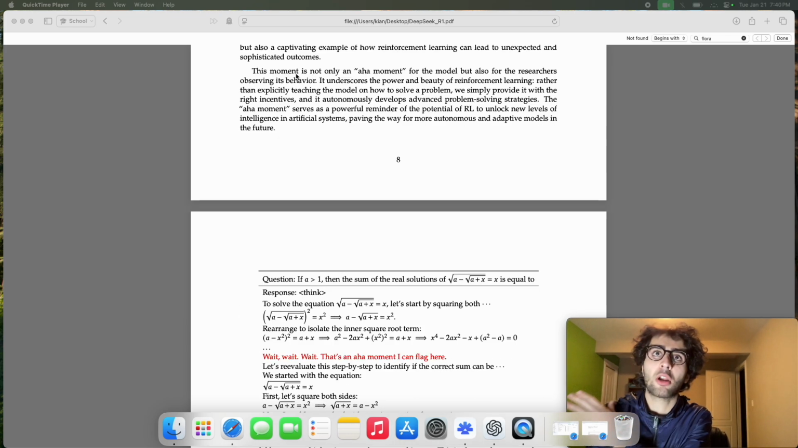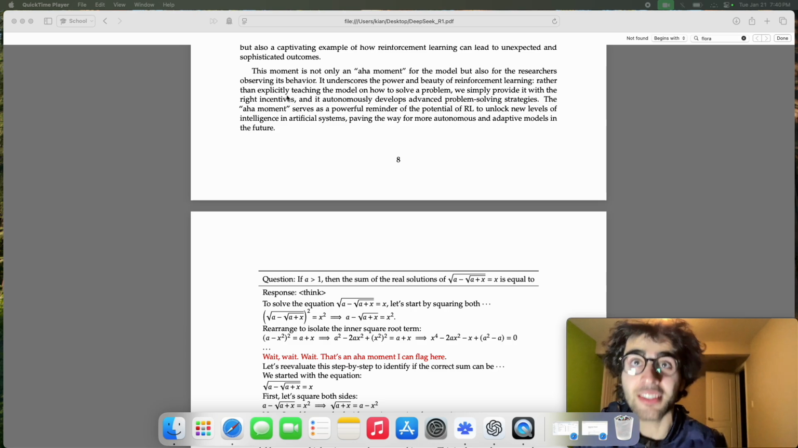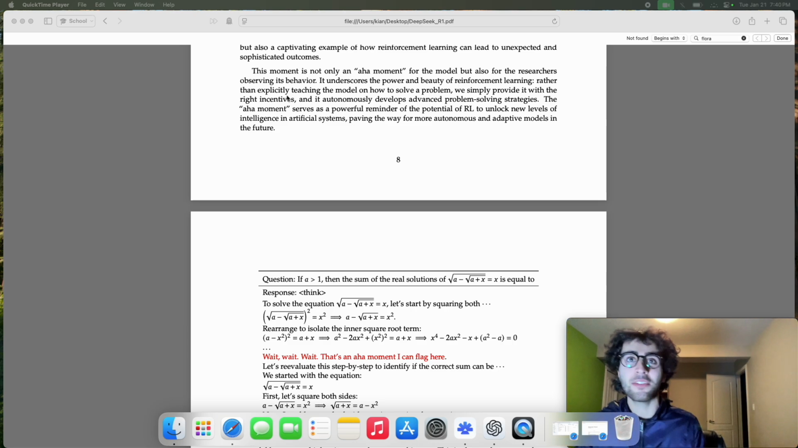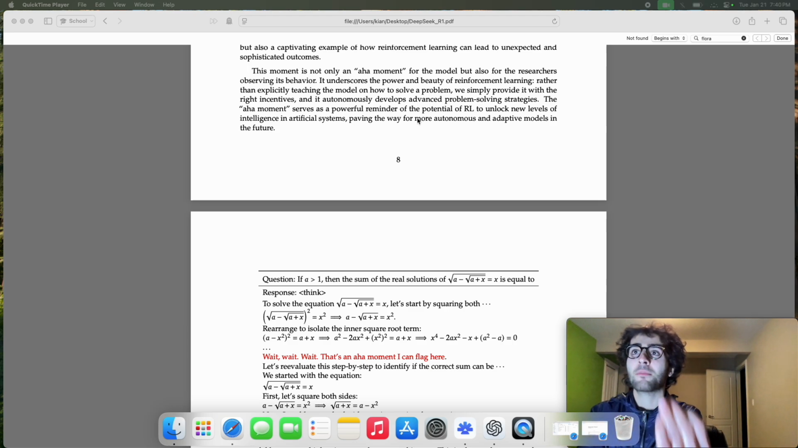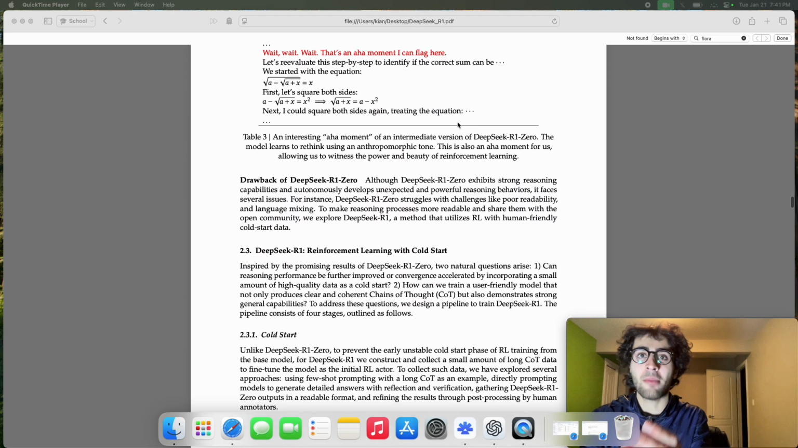And one of my favorite paragraphs in the paper is this aha moment is not only an aha moment for the model, but also for researchers, because it underscores the beauty of RL. Rather than explicitly teaching the model how to solve a problem, we simply give it the right incentives through the reward, and it independently develops those advanced problem-solving skills that are synonymous with reasoning models such as O1. And it's a powerful reminder of the potential of RL and is likely only going to be compounded in the future.